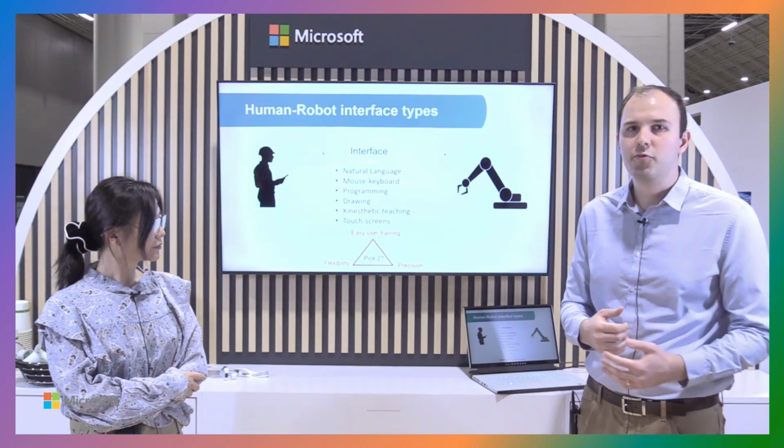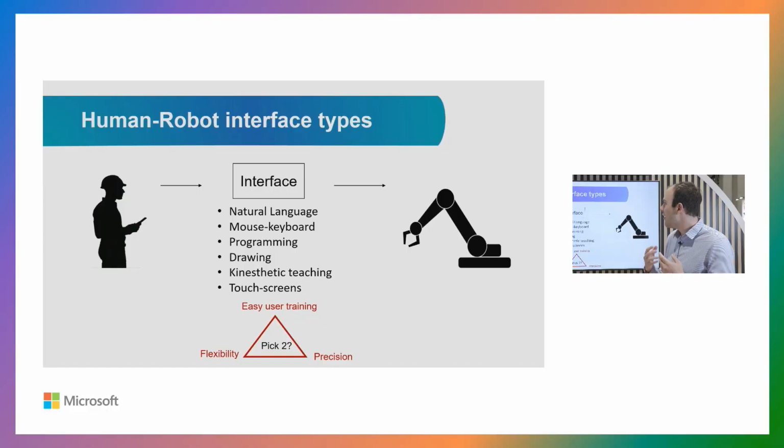The main idea behind this work is that we are investigating how we can create more effective interfaces between humans collaborating with machines, collaborating with robots. In fact, there are many types of interfaces that we can use.